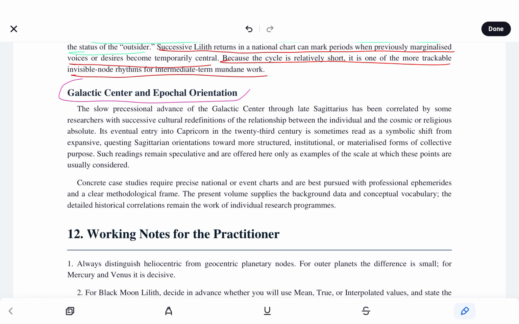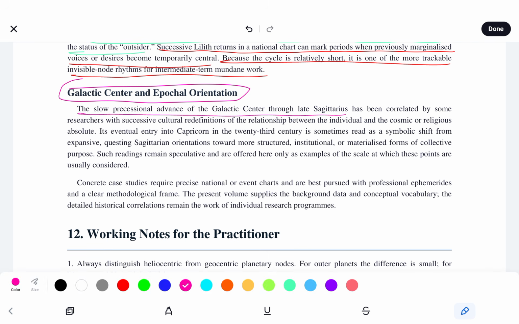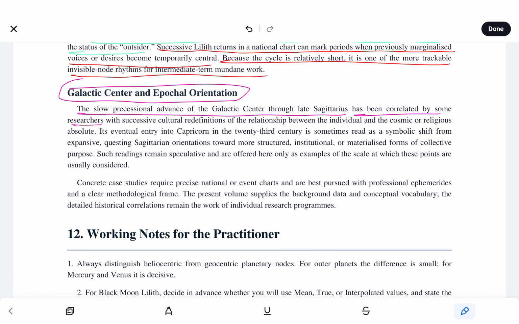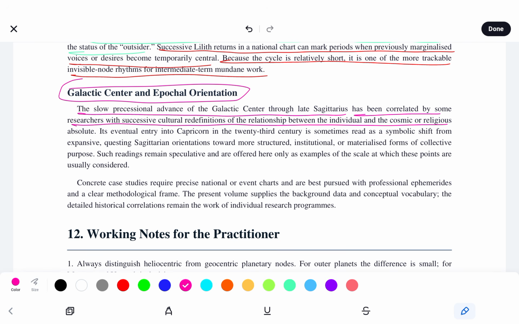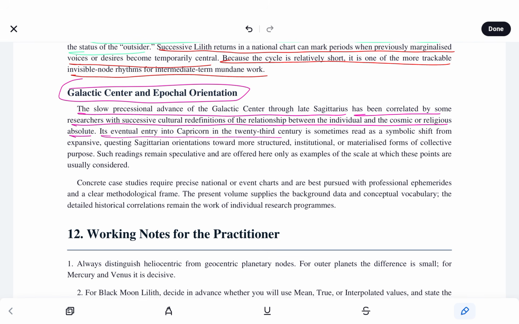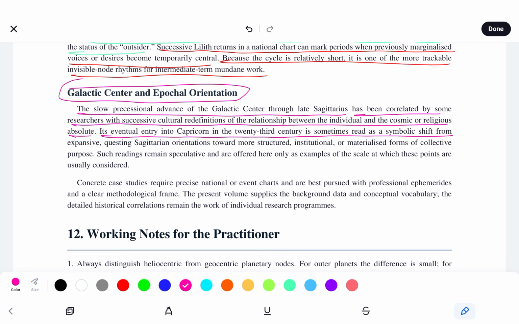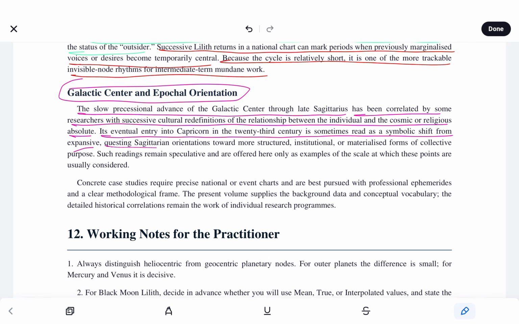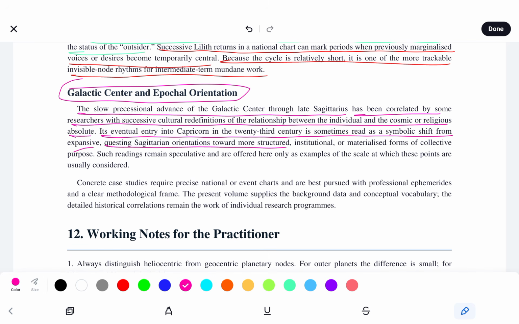Galactic center and epochal orientation. The slow precessional advance of the GC through late Sag has been correlated by some researchers with successful cultural redefinitions of the relationship between the individual and the cosmic or religious absolute. Its eventual entry into Capricorn in the 23rd century is sometimes read as a symbolic shift from expansive, questing Sagittarian orientations toward more structured, institutional, or materialized forms of collective purpose.